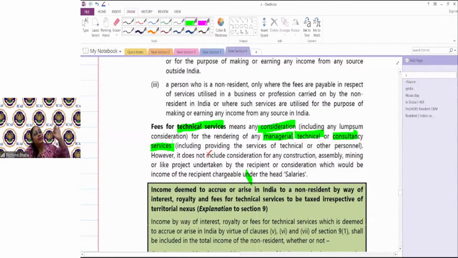Suppose I have to start a building here, but I have to get a feasibility report of land, of other things, I have to start a factory here. Then I have to get what all the laws are there, whether the soil is feasible or not, whether the laws are there or not. So I will get some technical advice, technical knowledge, right? So वो उन services के लिए what fees is paid, that is called fee for technical services. Or I have a project which is to be managed, and उसको manage करने के लिए I am giving someone a fees, that is called technical service.